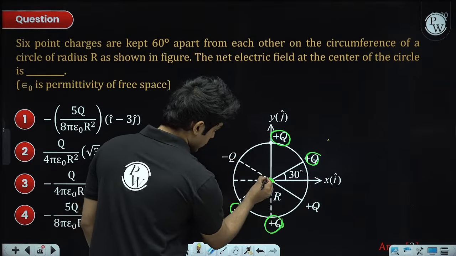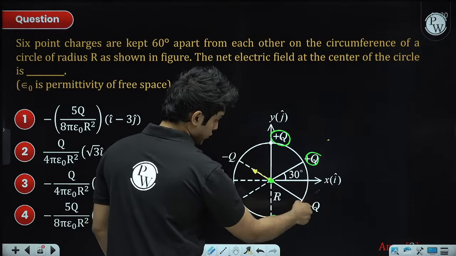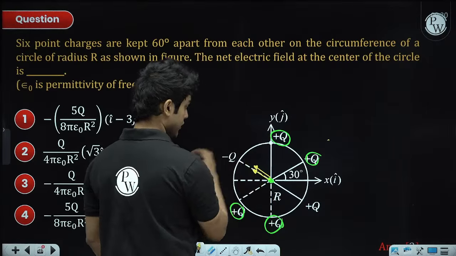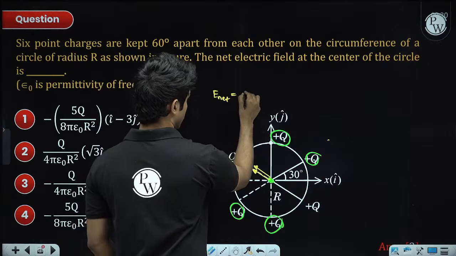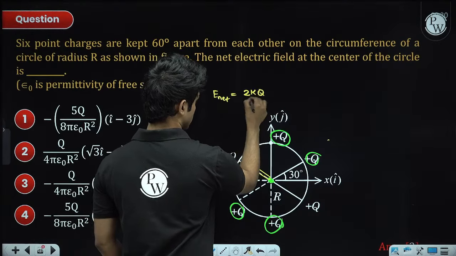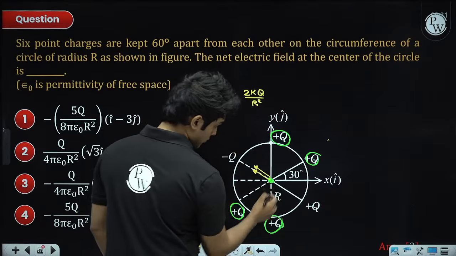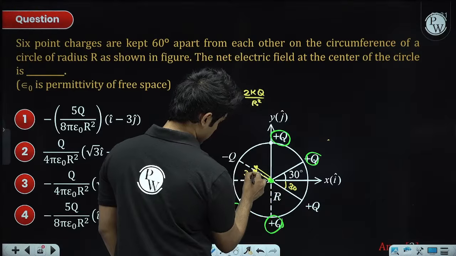Due to this minus q, there will be a field of kq by r square in this direction. Due to this plus q, there will be a kq by r square in this direction, the same direction. So the E net will be 2kq by radius squared, and it's in this direction. So if this angle is 30, then this angle is also 30.